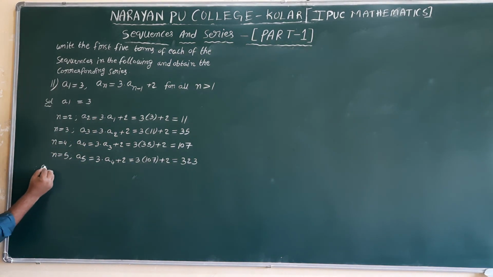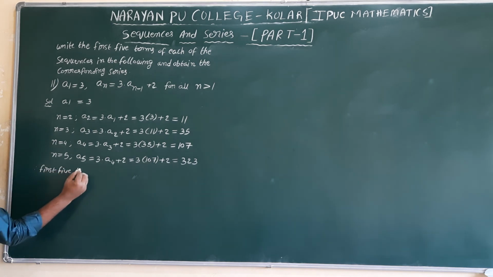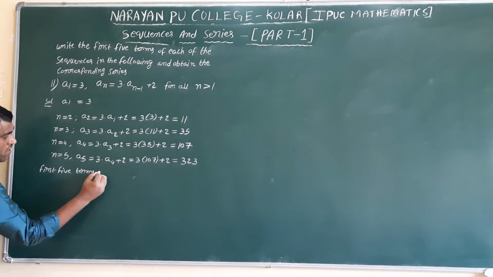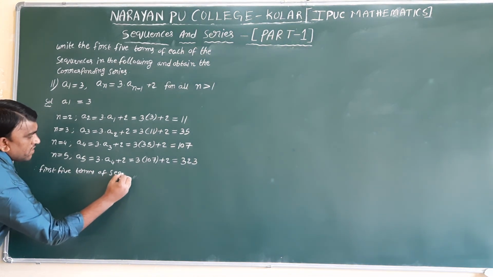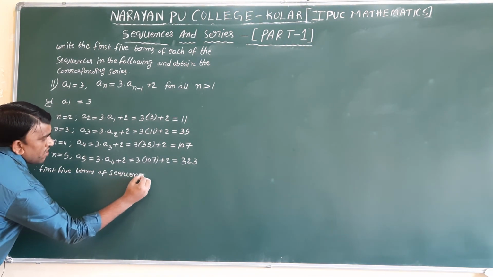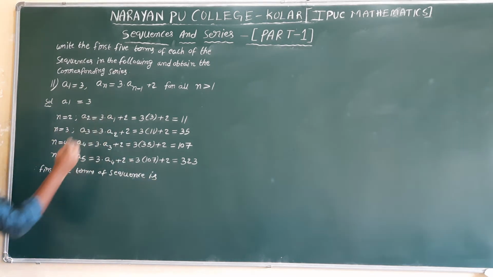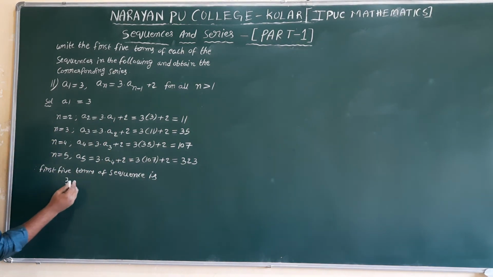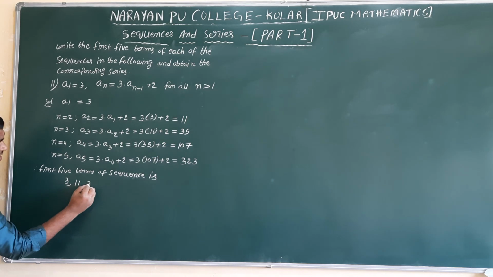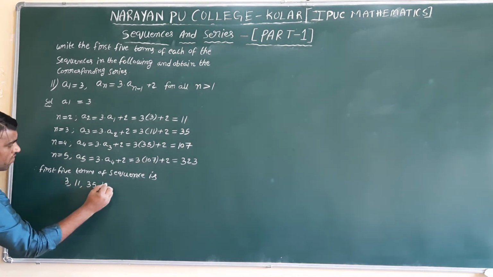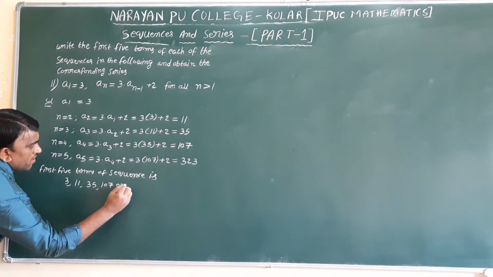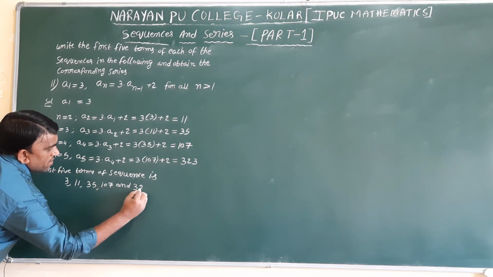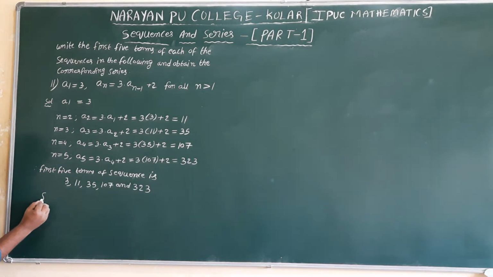Therefore, the first 5 terms of the sequence are 3, 11, 35, 107 and 323.